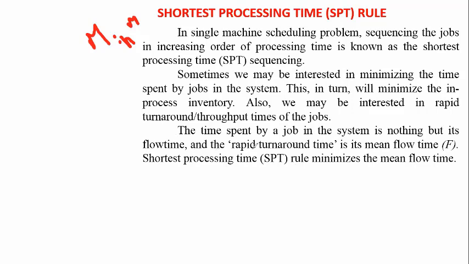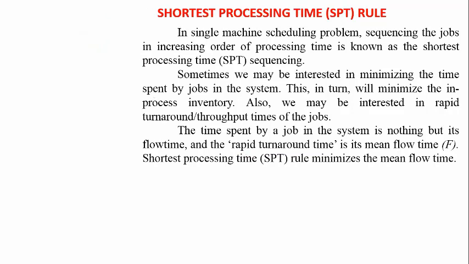The time spent by the job in the system is nothing but its flow time, and the average turnaround time is its mean flow time. Shortest processing time, SPT rules, minimize the mean flow time. This is about shortest processing time. We already discussed it yesterday also.